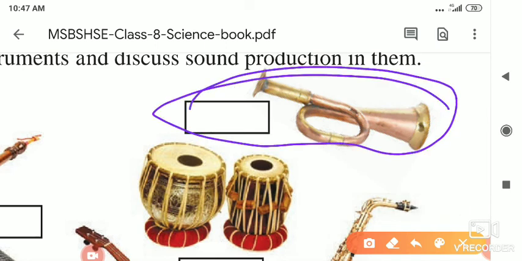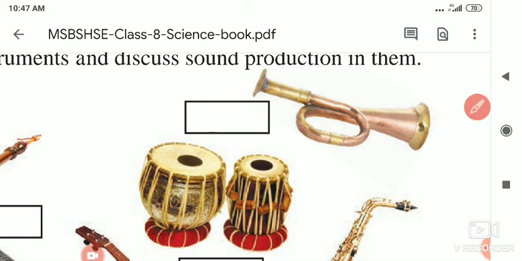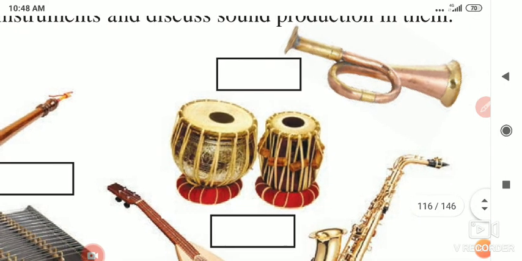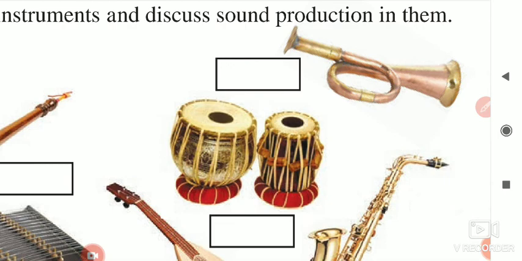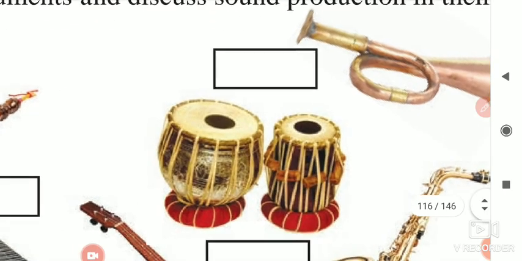In your school also on 26 January or 15th August we use this, and you have an experience of how we blow it and how the sound can be produced using this instrument, at the time of marching practice.